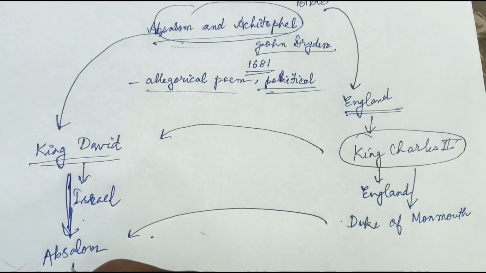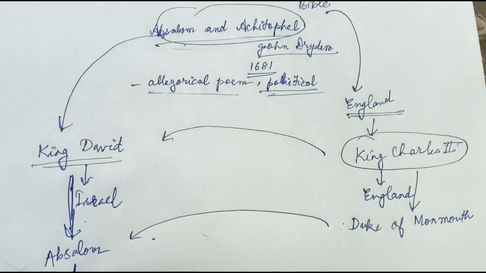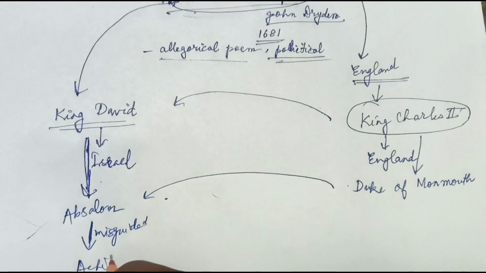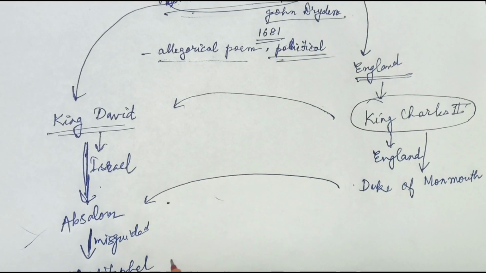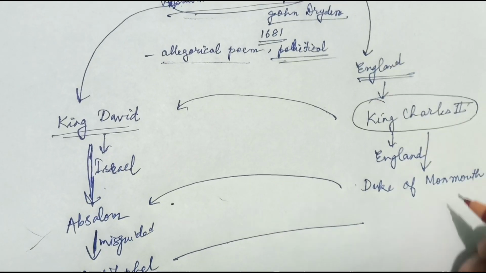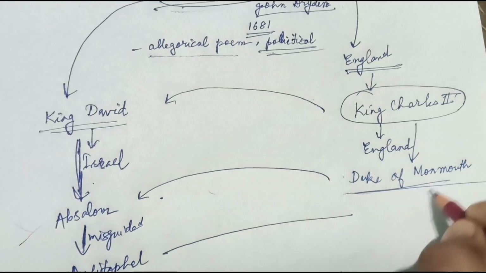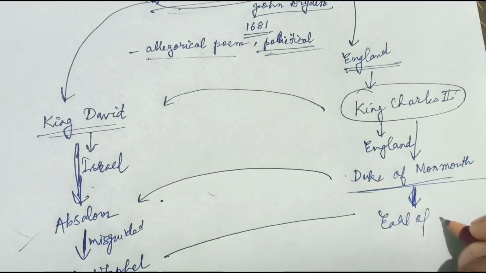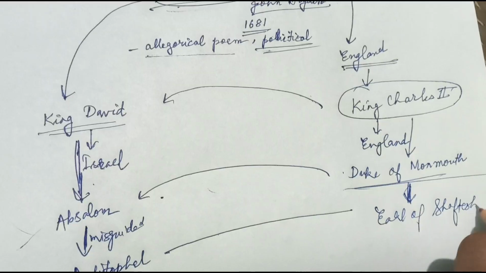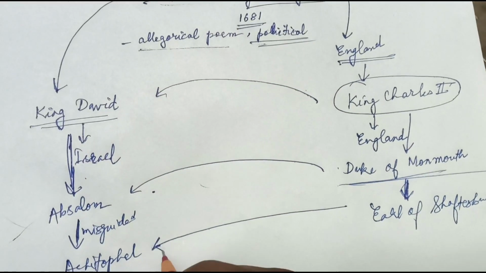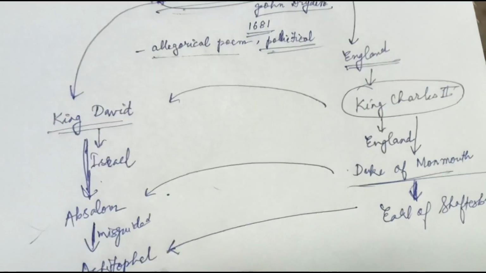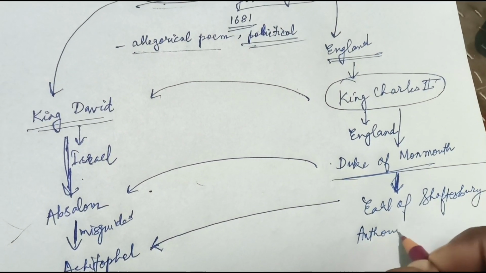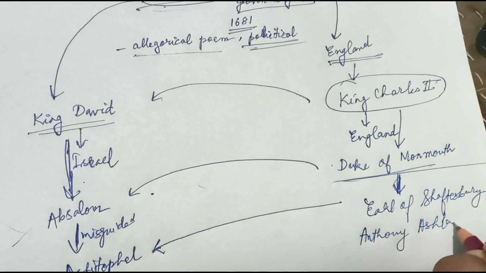He is misguided by Achitophel, and Achitophel represents the advisor for the Duke of Monmouth, the Earl of Shaftesbury. His actual name is Anthony Ashley Cooper.